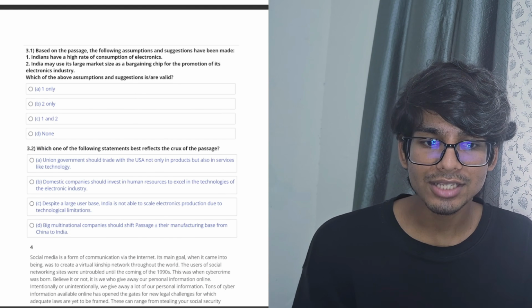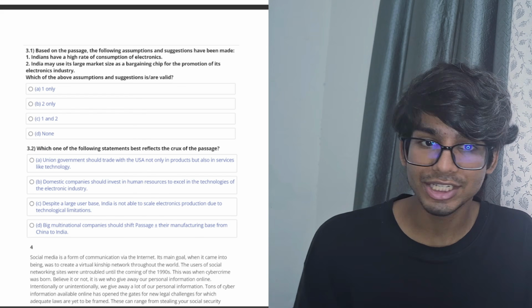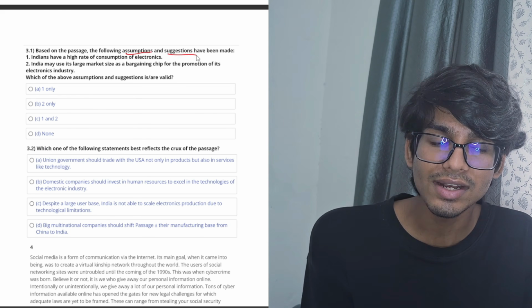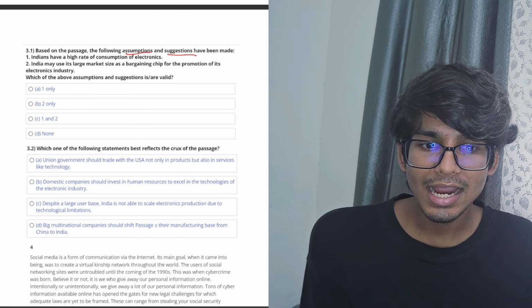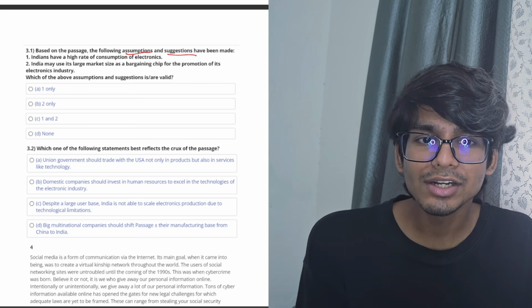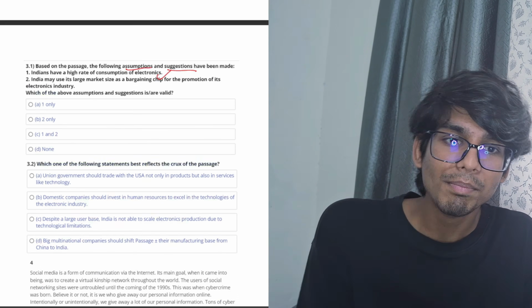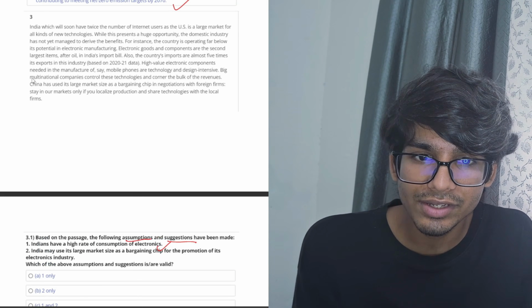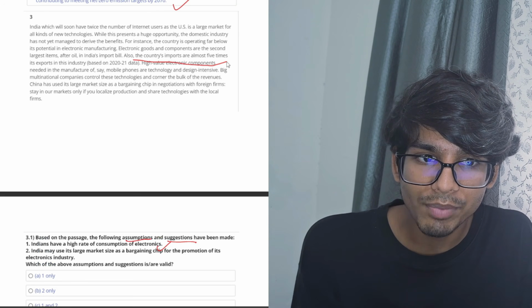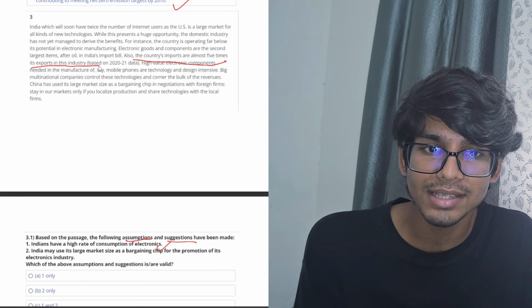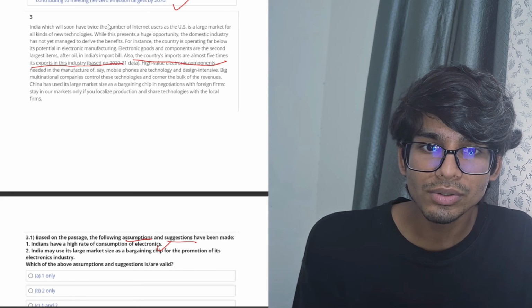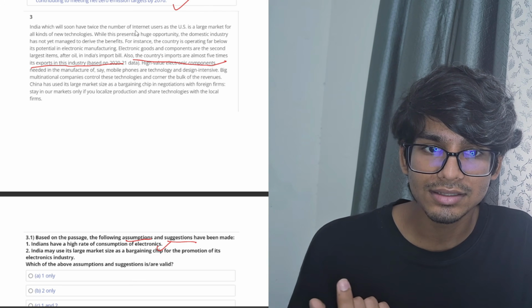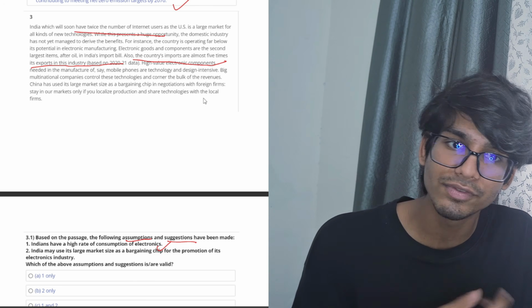Based on the passage, the following assumptions as well as suggestions have been made. Indians have a high rate of consumption of electronics. True, because we can see it's given here that the country's imports are almost 5 times its exports, and also above it was given that twice the number of internet users in USA.